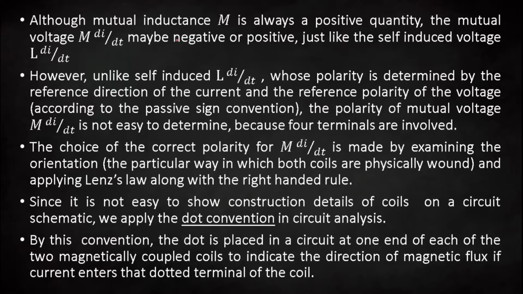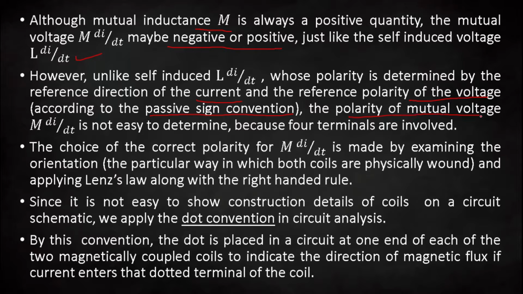Although the mutual inductance M is always a positive quantity, the mutual voltage M di by dt might be negative or positive, just like your self-induced EMF, L di by dt. Unlike the self-induced EMF, whose polarity is determined by the reference direction of the current and the reference polarity of the voltage, which can be easily understood by the passive sign convention,